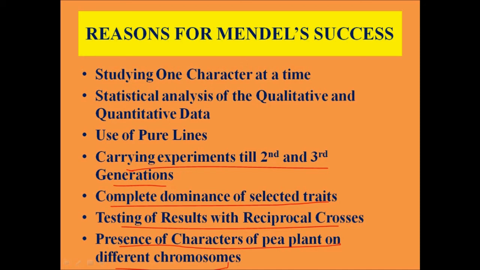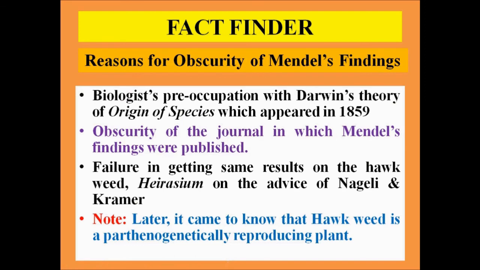In spite of having so many reasons for Mendel's success, what were the reasons for the obscurity of Mendel's findings? This was because the entire world was preoccupied with Darwin's theory of origin of species, which appeared at the same time, 1859, the same time when Mendel was busy with his experiments. The second reason was the obscurity of the journal in which Mendel's findings were published. Had Mendel's findings been published in some other internationally acclaimed journal, his work would have been accepted worldwide.